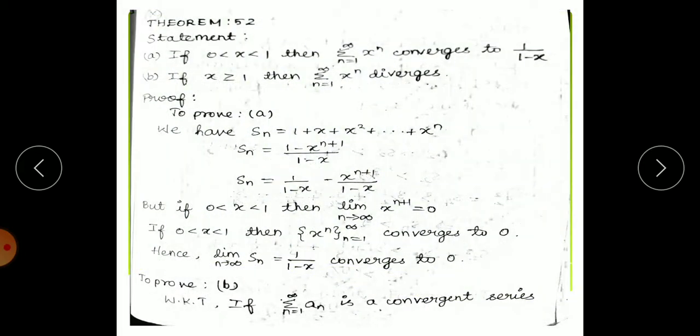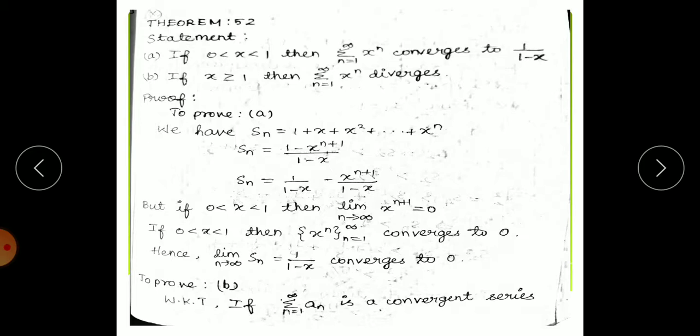Next theorem: if x lies between 0 and 1, then summation x power n converges to 1 by 1 minus x. If x is greater than or equal to 1, then summation x power n diverges. Here in the statement they have given two conditions, and it's a very important 5-mark question. So we are going to prove the first part now.